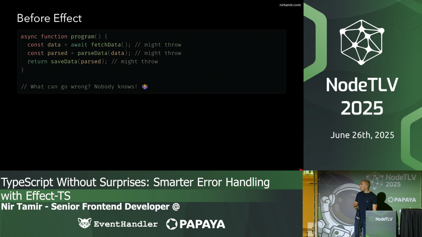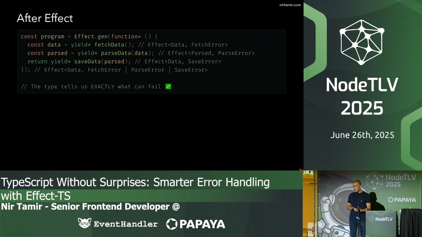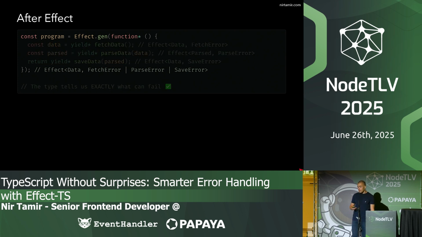So you're probably familiar with such code, regular TypeScript code, and each operation might fail and throw in a way that we are not expecting. And when we write the same example with Effect, the syntax is a little bit weird because we are using generators and we are not used to writing generators, but at least for every line, we know what is the type of the effect and what can fail. And eventually, we get, for this program, Effect of data, fetch error, or parse error, or save error. So we can't forget them.